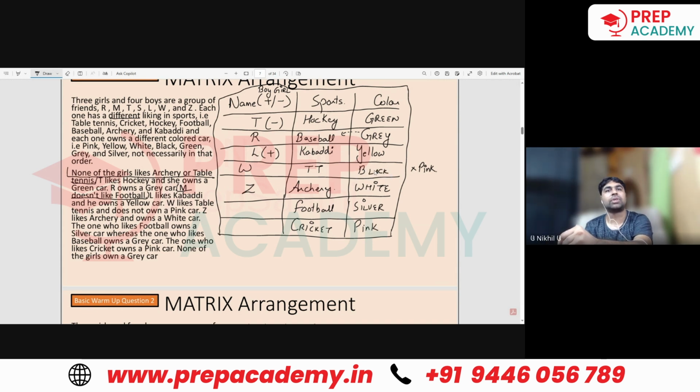Now, what is the last statement? None of the girls own a gray car. That means the person who is having a gray car is not a girl, is a boy. So, plus sign. Understood? Yes, sir.